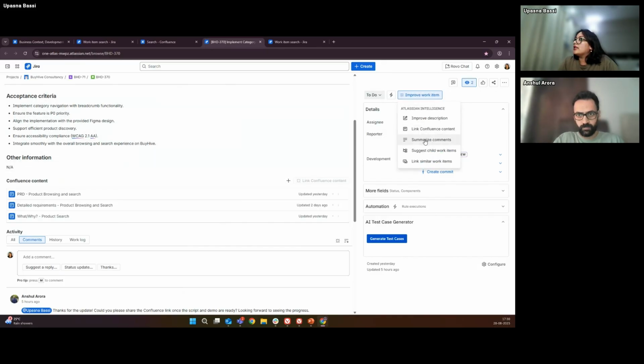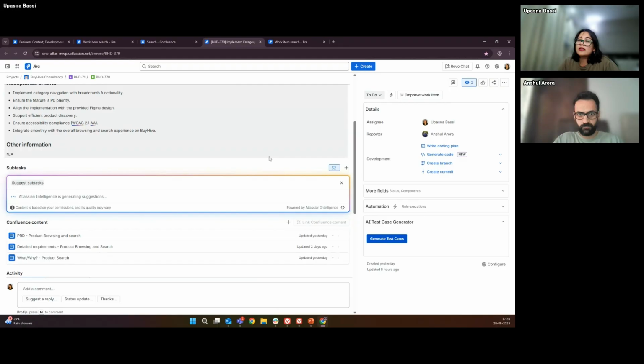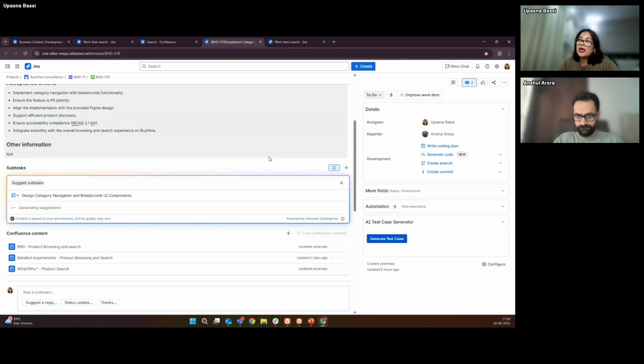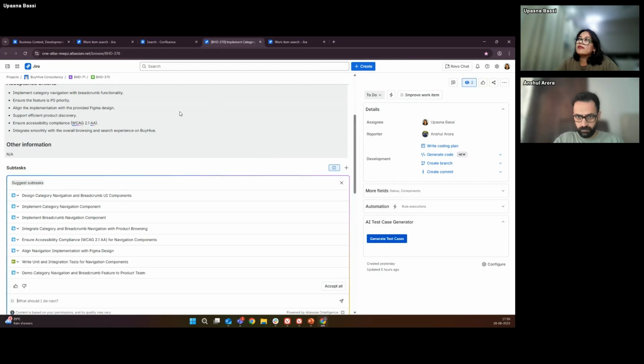I can just come here, link whatever I think is useful, and it will get people started much quicker. Then the other thing we want to show is the child work items. So a story could be big, it could need subtasks. So one click away, it can read through what we need to do here. We have certain acceptance criteria. So based on that, it's suggesting some subtasks here.